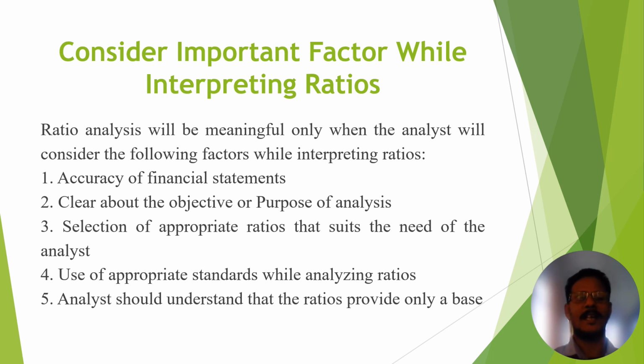The next one is, the analyst should understand that ratios provide only a basis. Listen carefully. A ratio just provides a basis. After calculation of ratios, we require the analysis and interpretation part. This is a very important point.